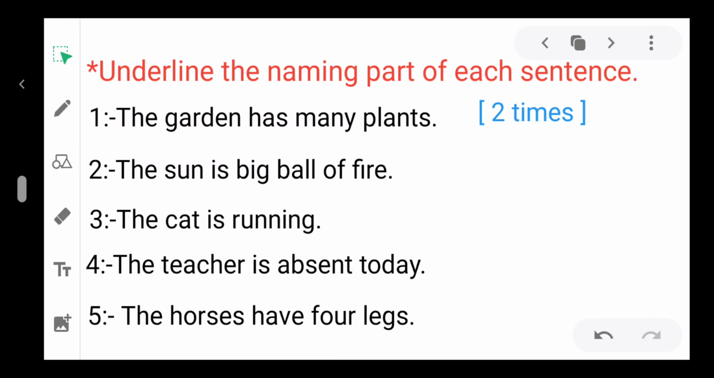Number 4. The teacher is absent today. Number 5. The horses have 4 legs. I will ask about this homework in the next class.